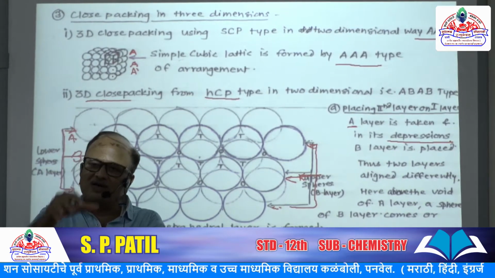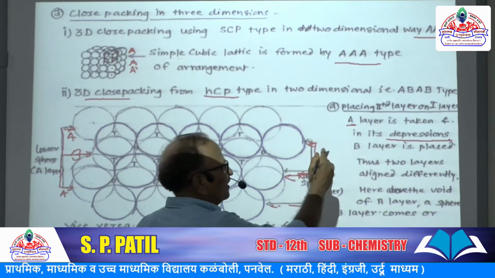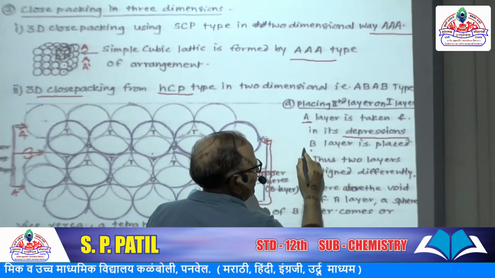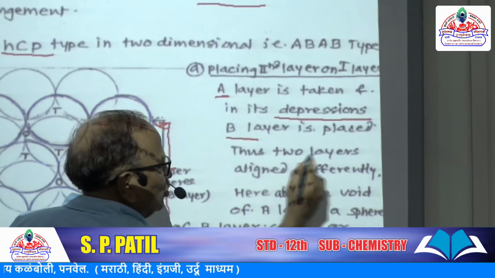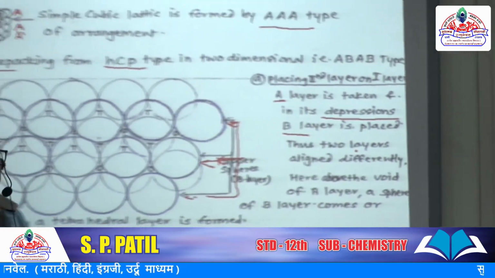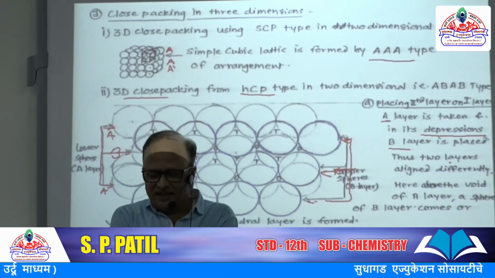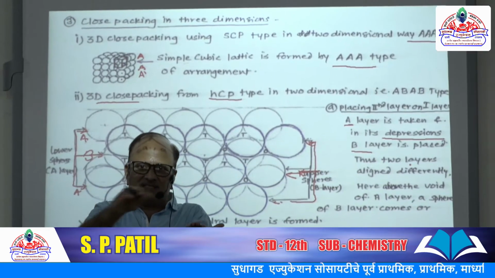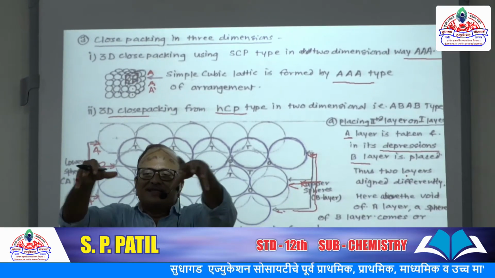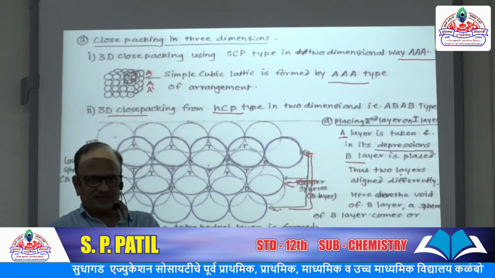That is, the sphere of B layer comes in the depression of A layer. Thus, the two layers align differently.